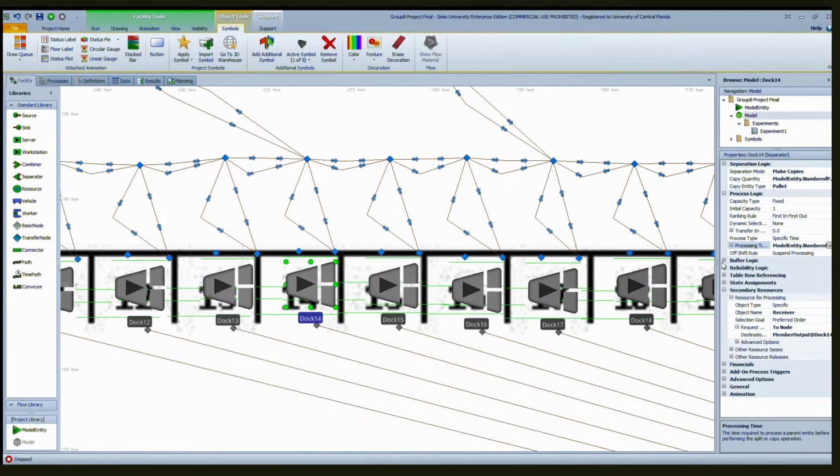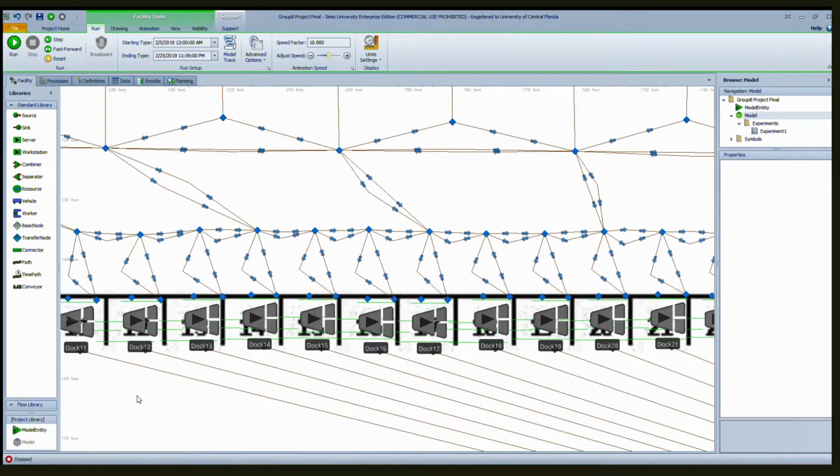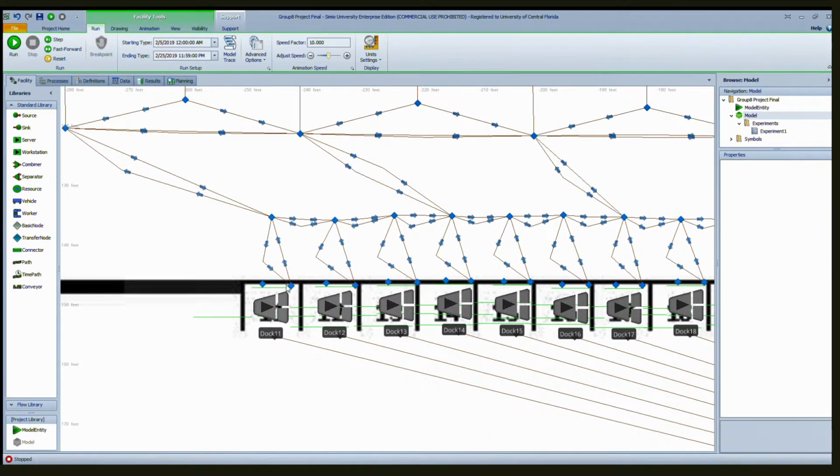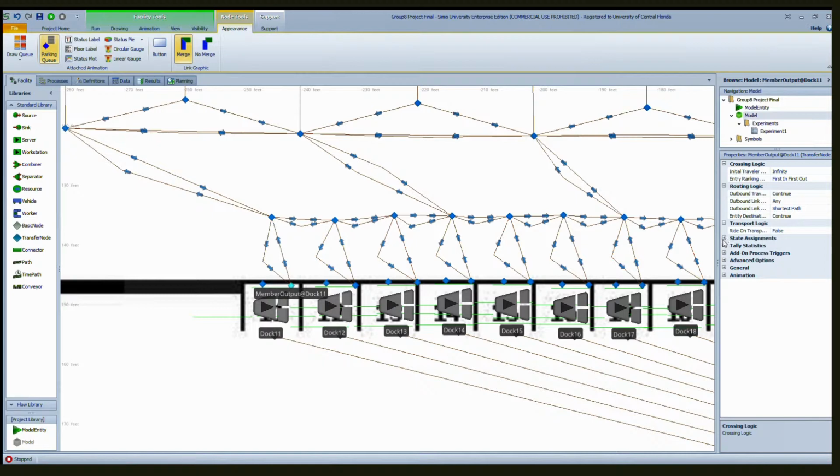We'll see it here in our process logic, processing time random dot triangular, and it's processing the number of pallets. So that was another neat trick that we learned. We had to reference that state, so we were able to process the right amount of entities and not only process the shipments.